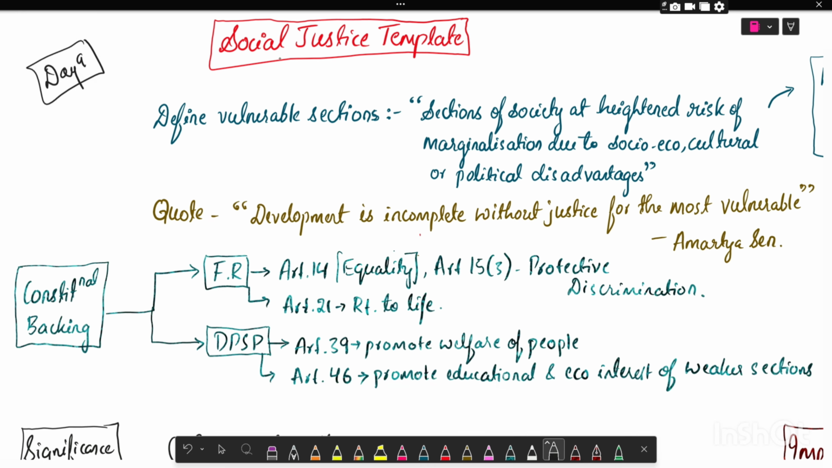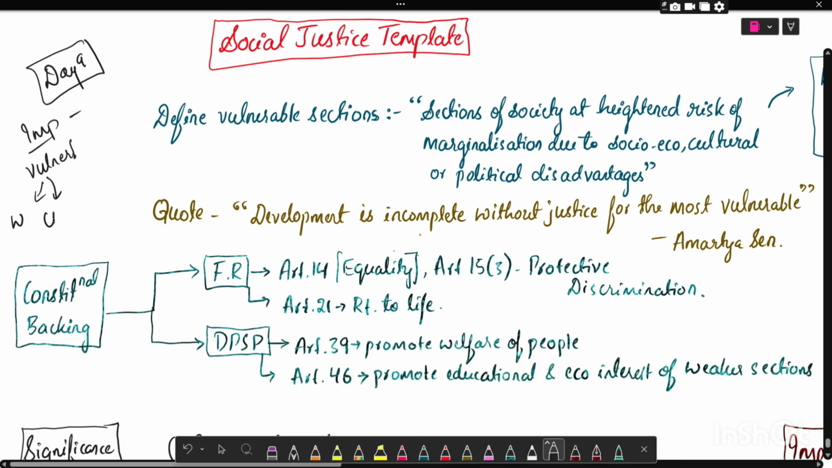In this video, I will give you a ready-made template to write an answer on the most important theme of social justice, that is vulnerable sections, which include women, children, elderly population, SCs or STs, or persons with disability. Every question on social justice revolves around these vulnerable sections.